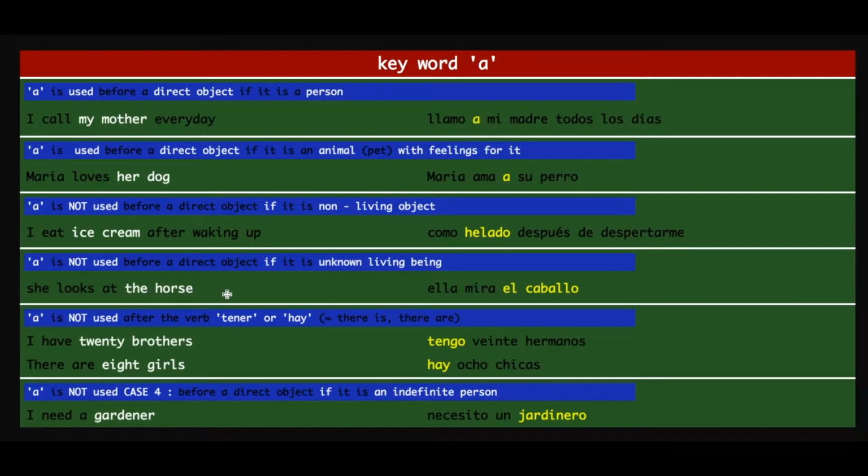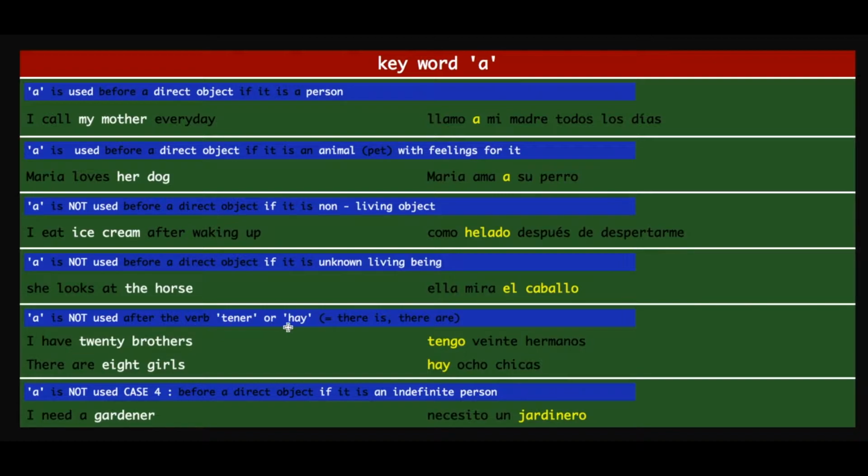She looks at the horse. Now it is a horse, but we don't know which horse, right? It is not a pet. That's why we don't use an A. And so it becomes ella, which means she. Mira means to watch or look. El caballo means the horse. Ella mira el caballo.